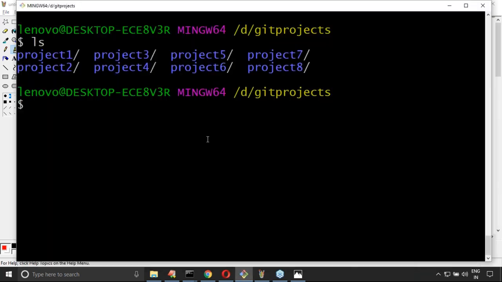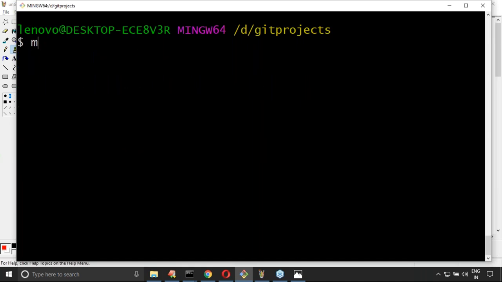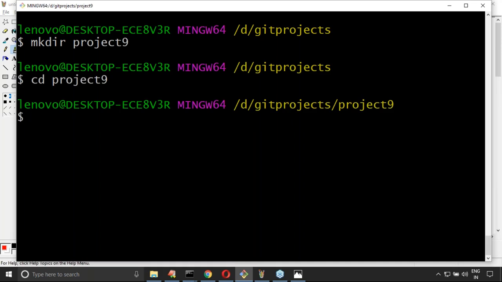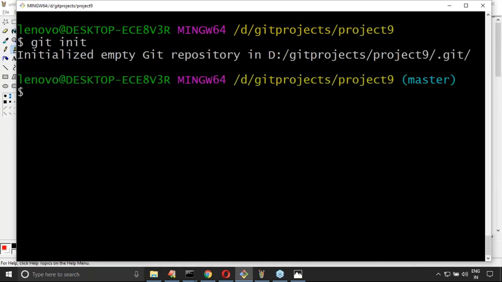Let me go to our example here. Multiple projects are available. Now let me create a new project. Just observe: mkdir project 9. Yes, project 9 I'm taking. Now git init, which initializes the git repository, right?